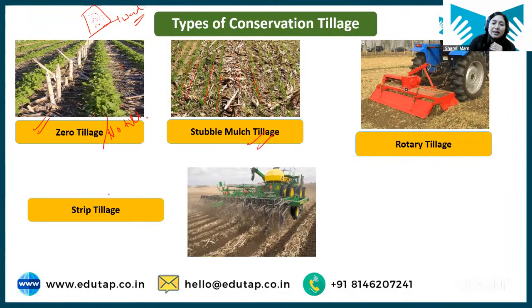Then we have another form of conservation tillage, which is strip tillage, where strips are opened. Only strips are opened. Okay, strips are opened, stubble is kept on the field, strips are opened with the machine, and in these strips seed is sown, and the rest of the field is left undisturbed. Clear?